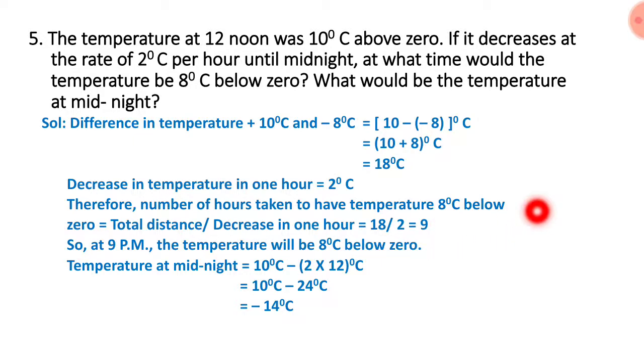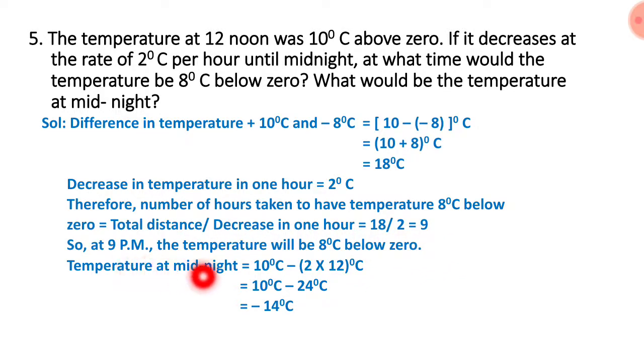Total distance, already you got 18, and decrease in 1 hour is 2. 18 degrees Celsius divided by 2 degrees Celsius. 2 ones are 2, 2 nines are 18. Means totally 9 hours. After 12 o'clock, 1, 2, 3 like this, if you consider exactly 9 hours afterwards we will get that temperature. So at 9 p.m. the temperature will be 8 degrees Celsius below 0.